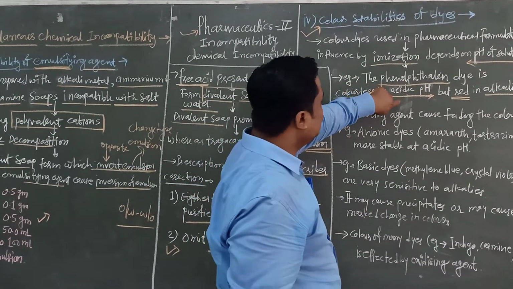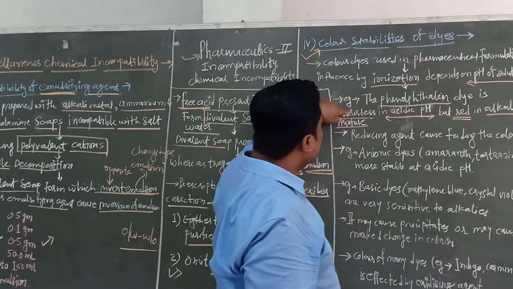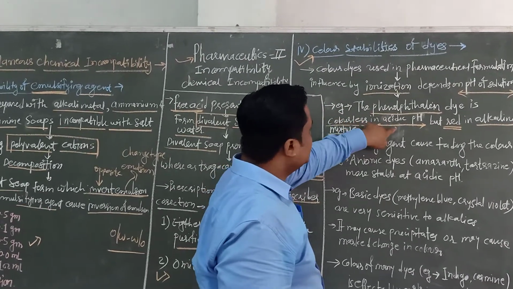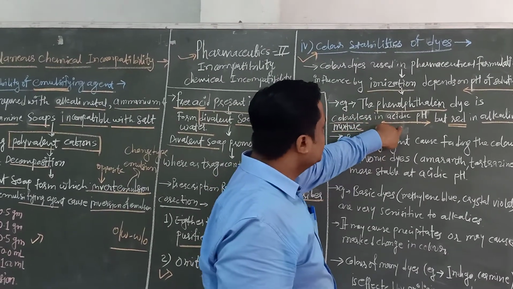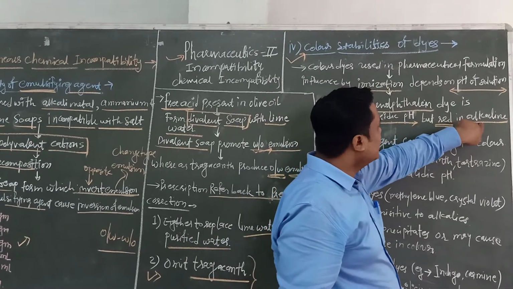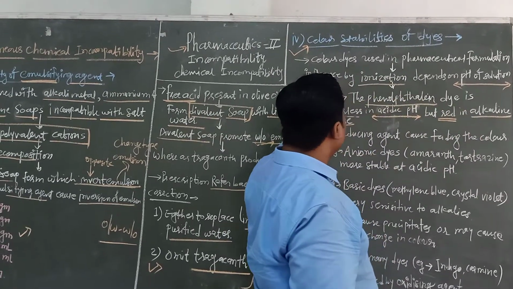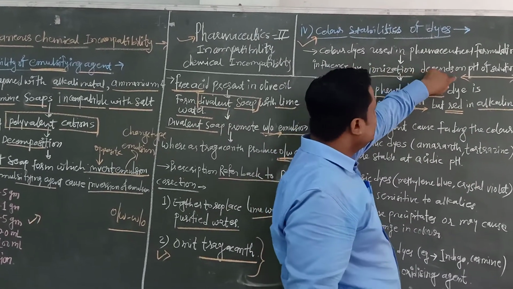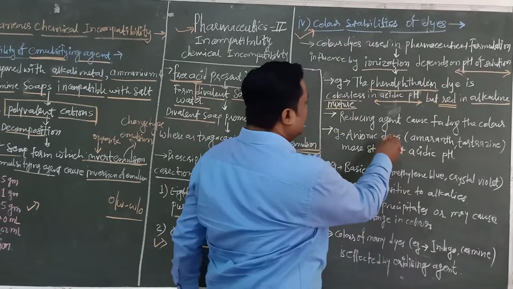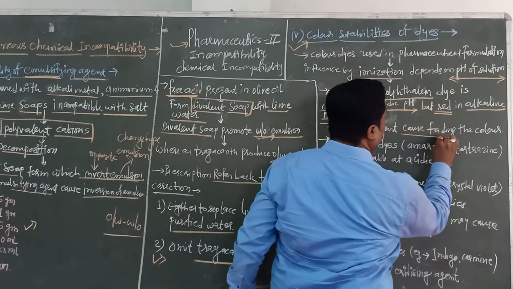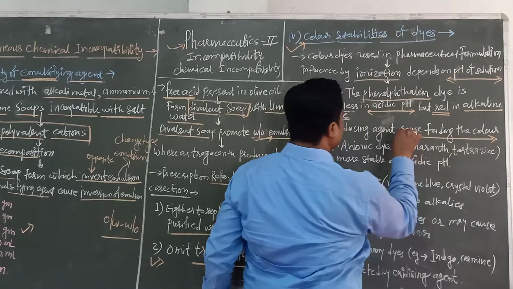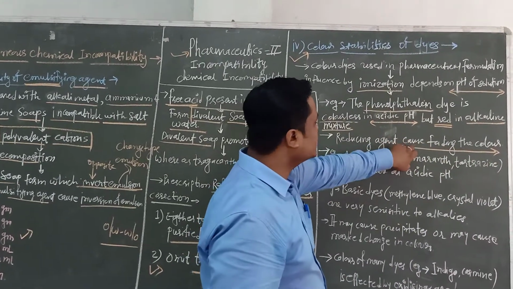That depends on the pH of the solution. Phenolphthalein is colorless in acidic pH, but gives a red color in alkaline pH. This means the influence depends on the pH of the solution. Reducing agents cause the fading of the color, meaning a color change.